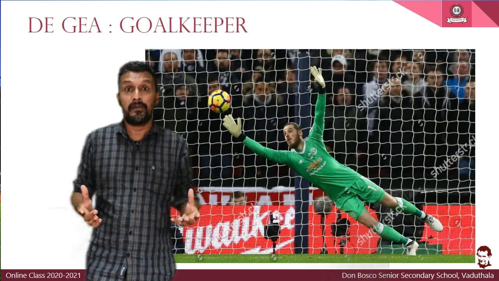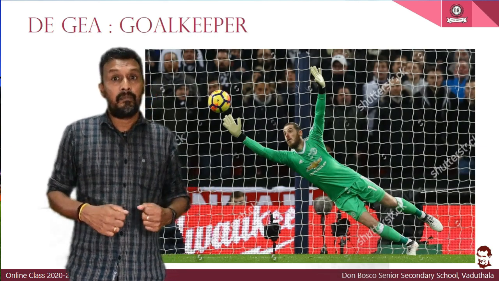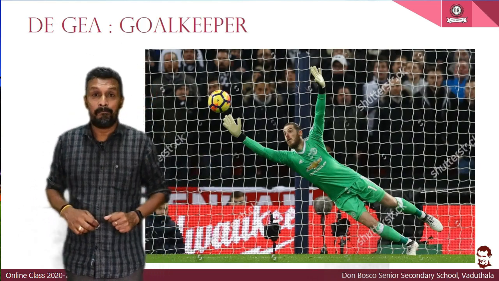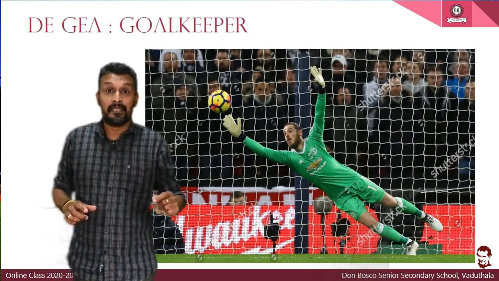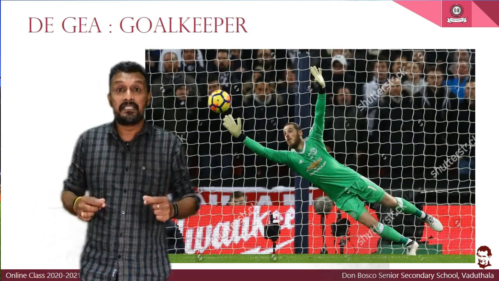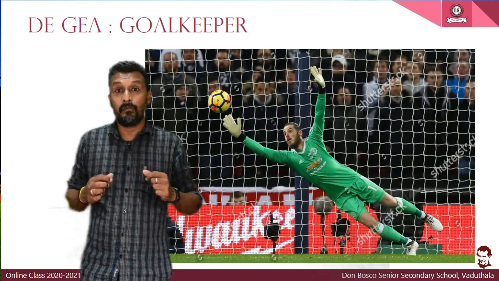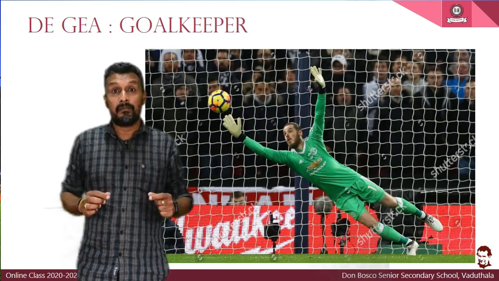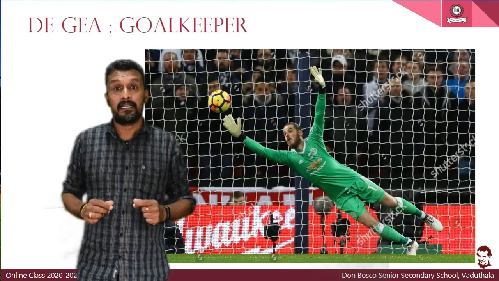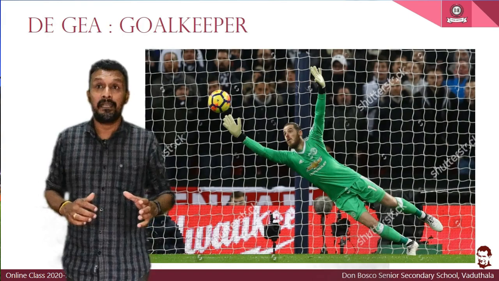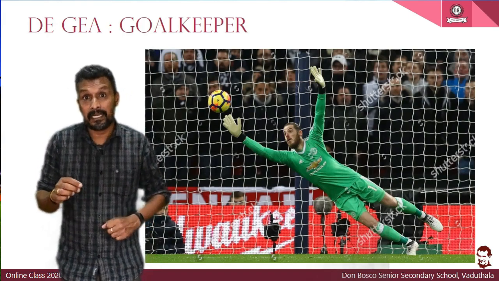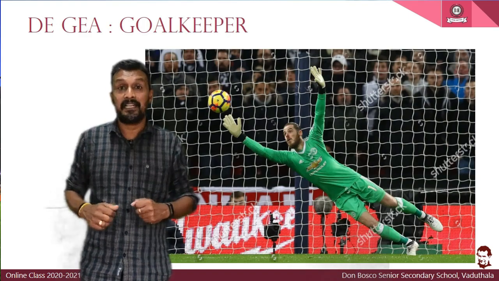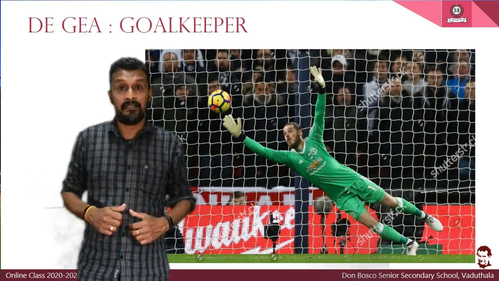Other players are not permitted to carry the ball in the field of football. And he is the last defender of a football team. That is why the goalkeeper is most important nowadays in football. And De Gea is a perfect example of a goalkeeper. He is very young, energetic, very talented.